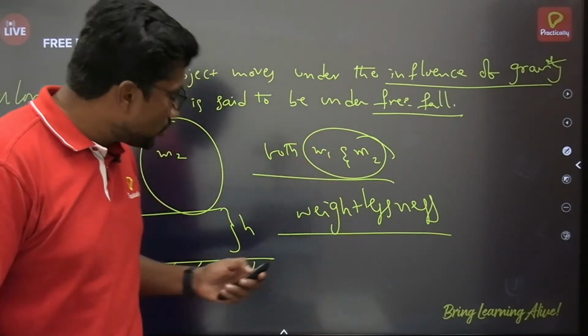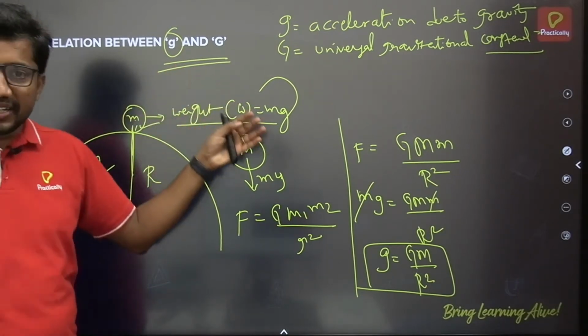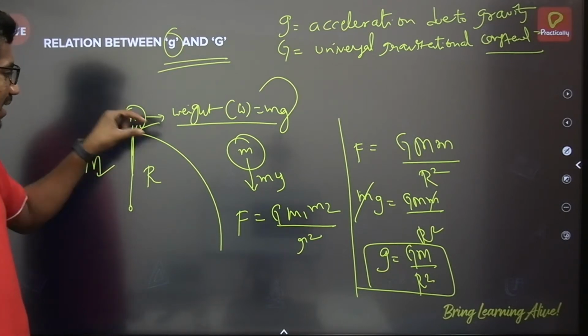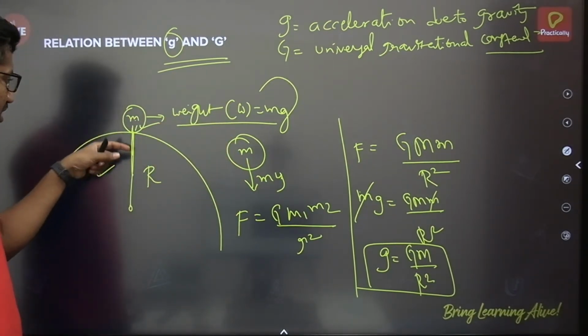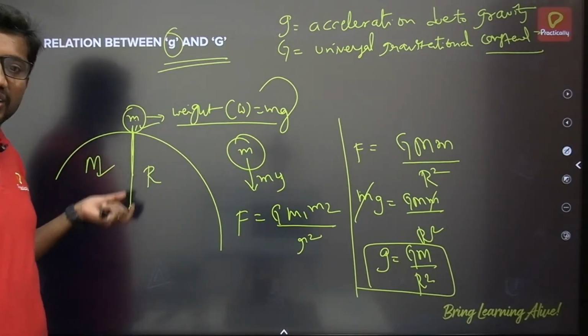And coming to this one, here I just tried to establish the relation between small g and capital G. If I take any object of mass m whose weight is mg, acting downward, this object is bound to the surface with the help of the gravitational influence caused by the earth onto this object.